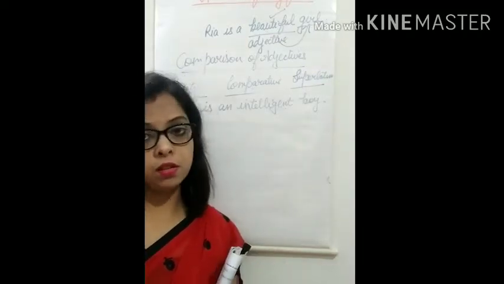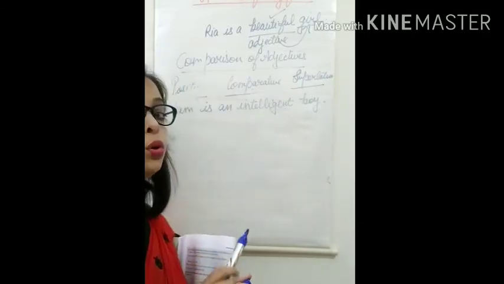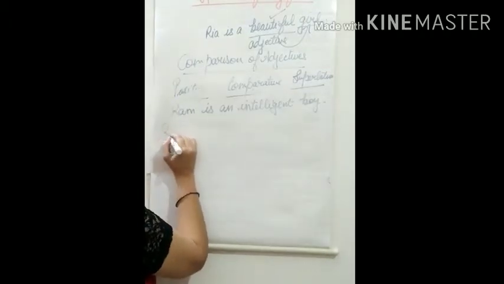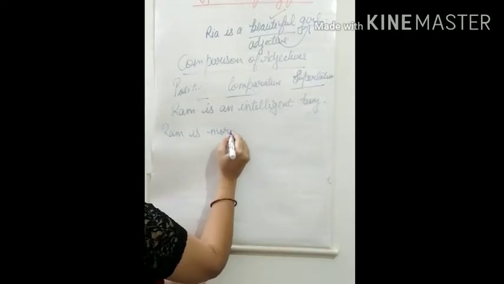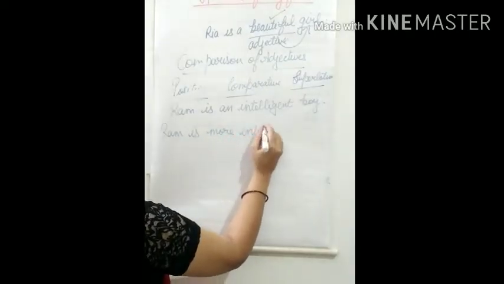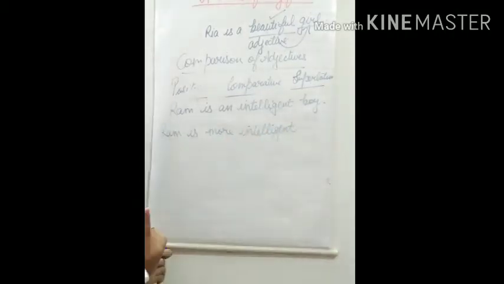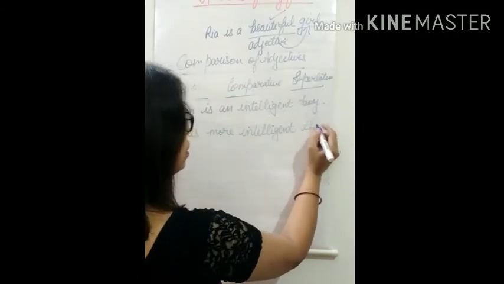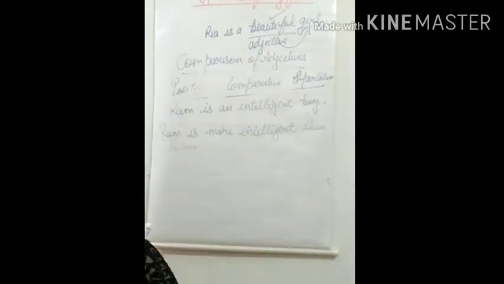There is no any word as intelligenter. So what we use, as I told you, we can use more in comparative. So we can say Ram is more intelligent, okay, and than word we use in comparison. So we will write than Mohan.